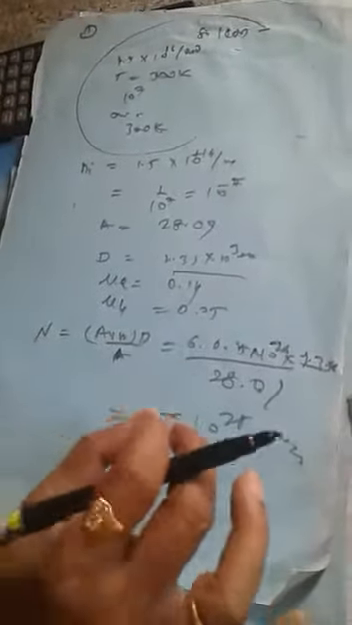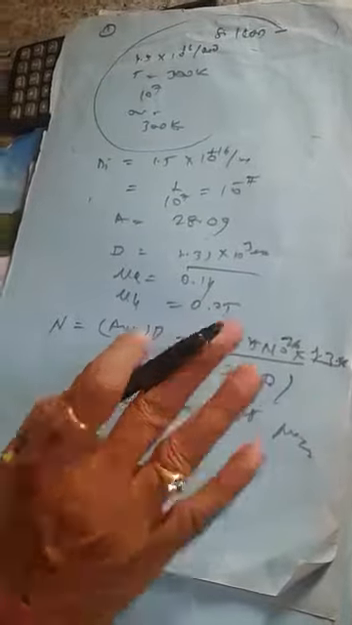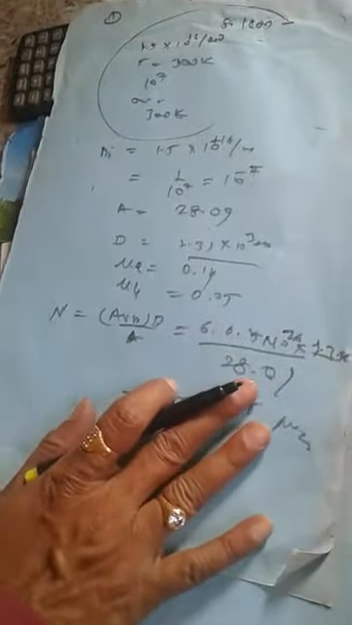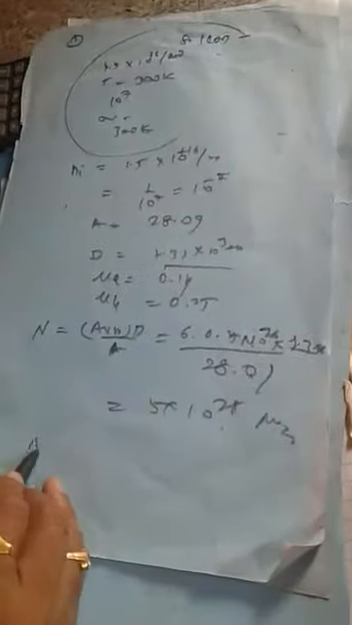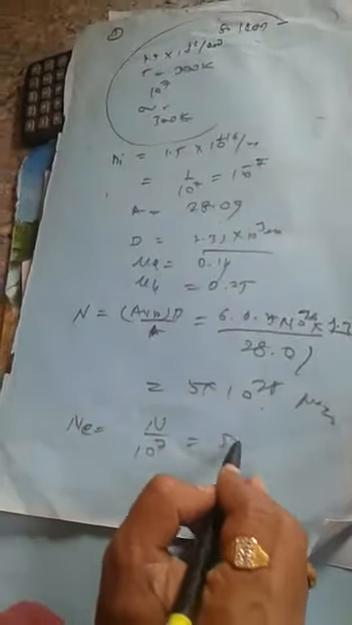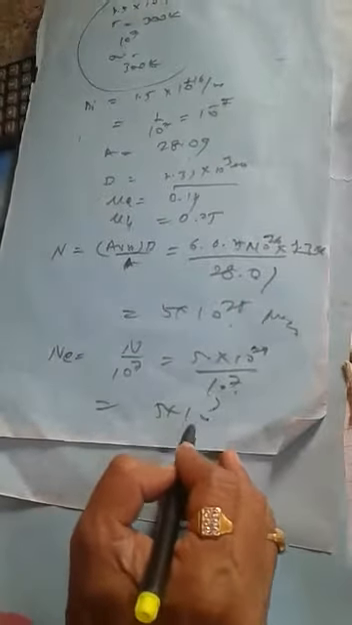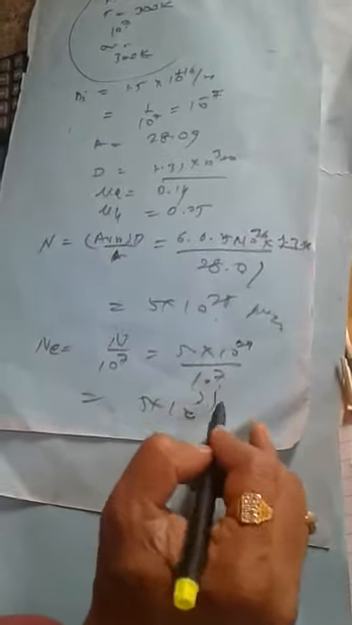Since there is one impurity atom for every 10^7 silicon atoms, the electron concentration can be written as Ne equals N divided by 10^7. N is 5 × 10^28 divided by 10^7. This can be written as 5 × 10^21 per meter cubed. This is the electron concentration.